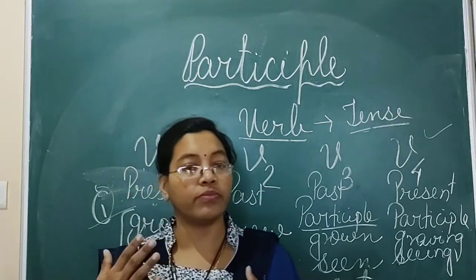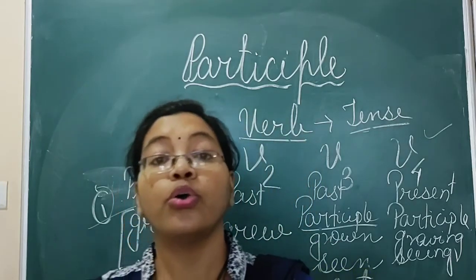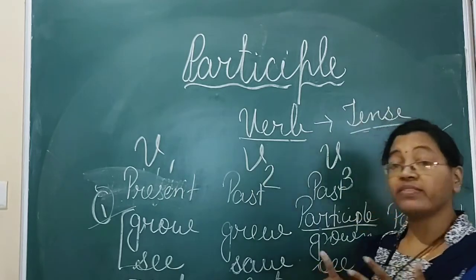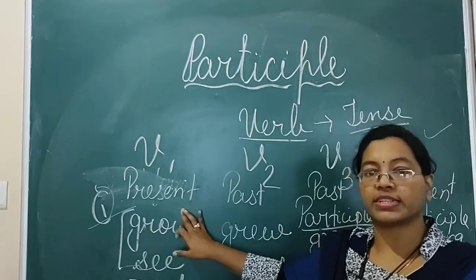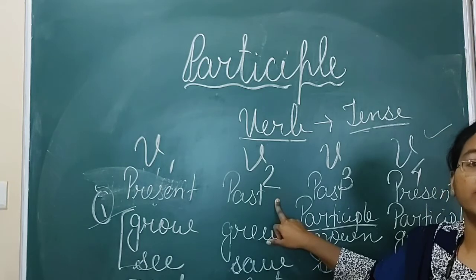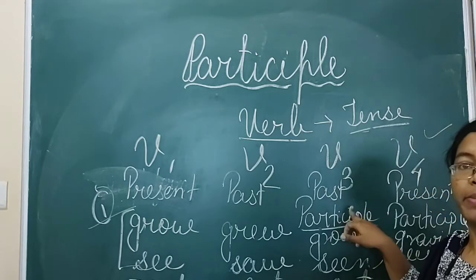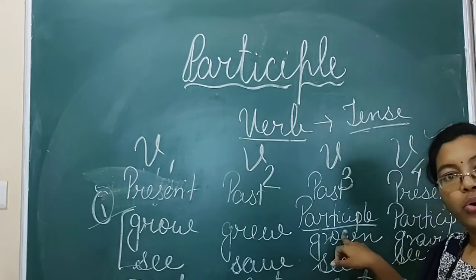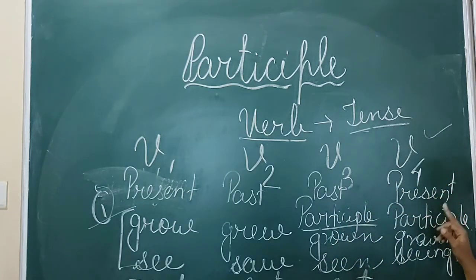When you go to the other topics in the tenses, there you will read the third form of the verb, the fourth form of the verb. When I ask for the first form of the verb, the first form is the present tense or simple form of the verb. The second form of the verb will always be the past form, past tense. The third form of the verb will be the past participle. And the fourth form will be the present participle.